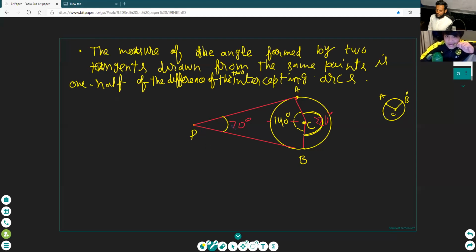You take the difference of these two angles and then take one half of the difference, Paulo.